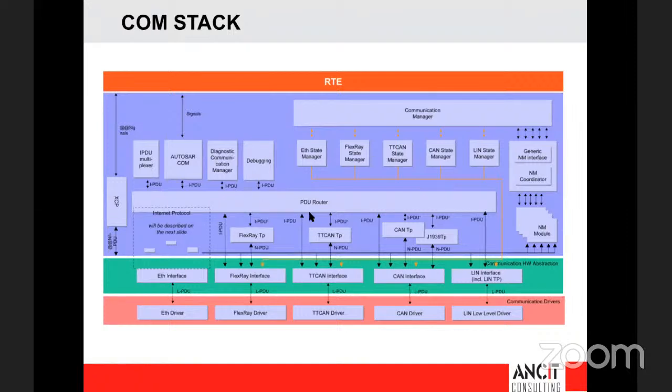See what happens is, up to the PDU router, the data does not even know whether it is going to be transmitted as a CAN packet, a FlexRay packet, or any other packet. Only in the CAN TP do you actually convert it into a CAN packet. That is where it becomes network dependent, and that's why it's called NPDU. Primarily it means I'm adding a CAN header. So the different names are only because you add different levels of header.